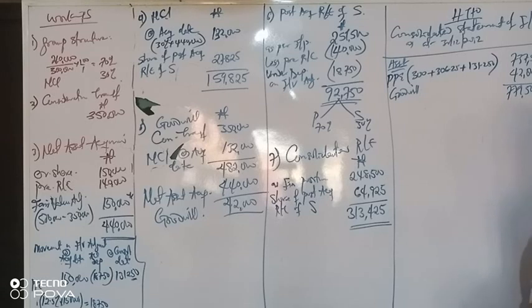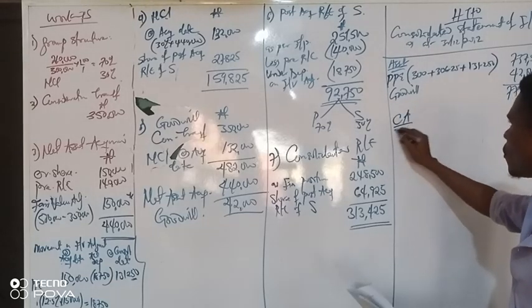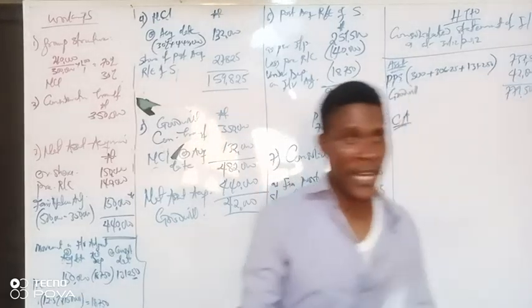We go to our current asset side. Don't forget, we are adding both parent and subsidiary together.